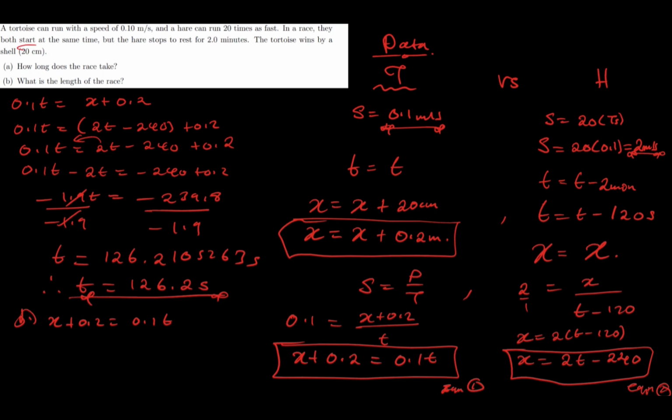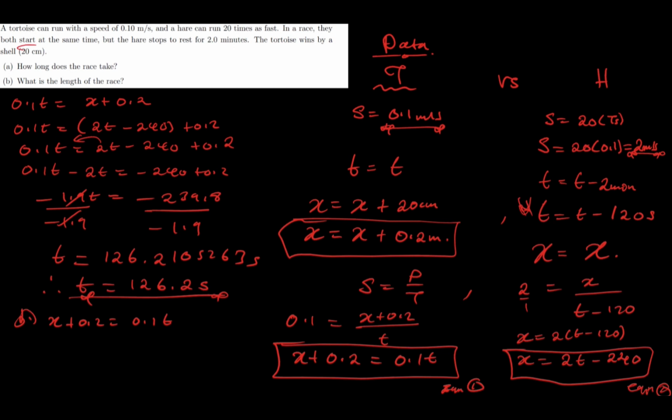I hope it's clear. But if you need to think outside the box, say they told you the tortoise stopped to rest for 2 minutes, you can also determine the time the tortoise took by using the time that you found and plugging it into the time equation. But in this case, to find the length of the race, we have to use the tortoise's distance.